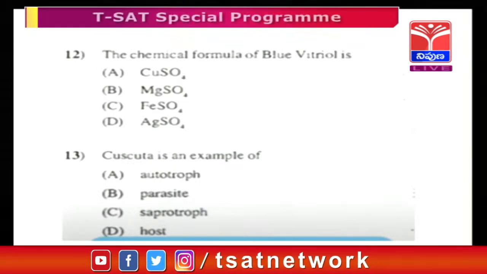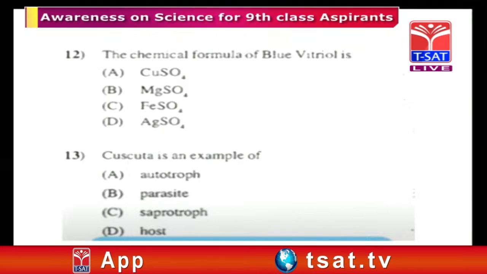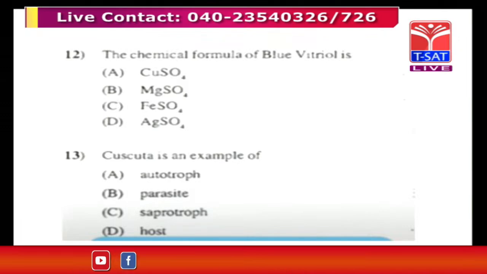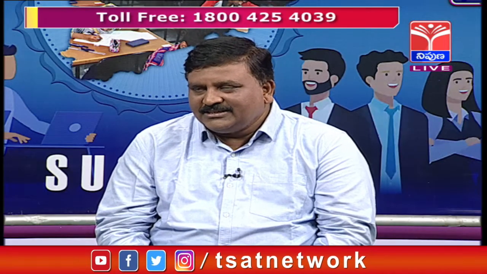Blue. Copper sulfate, magnesium sulfate MgSO4, ferrous sulfate FeSO4, and silver sulfate. The color of the copper sulfate is always blue, sir. That's why blue vitriol is copper sulfate. You can say it easily.